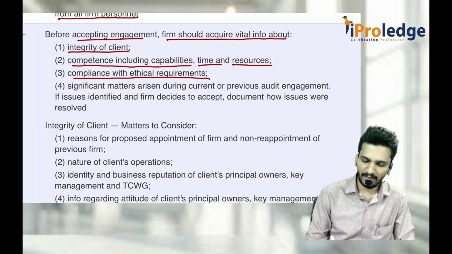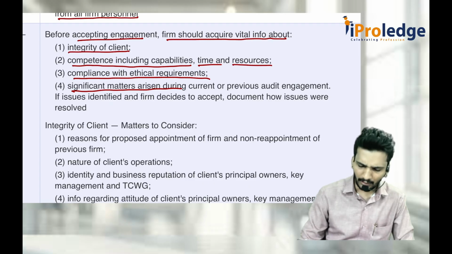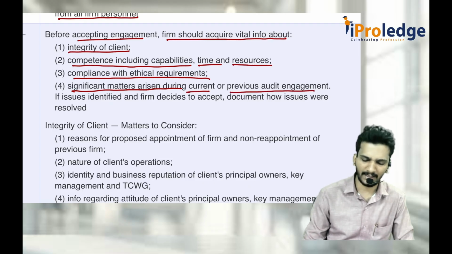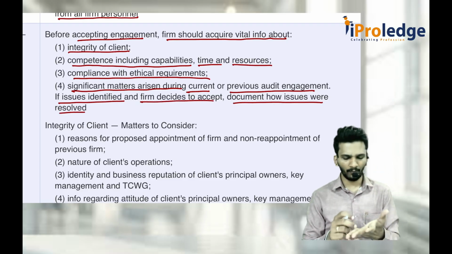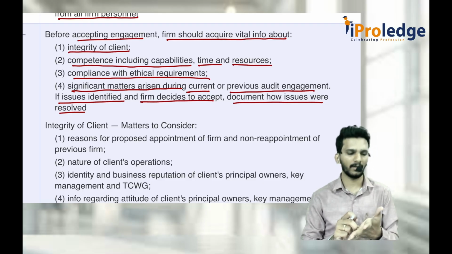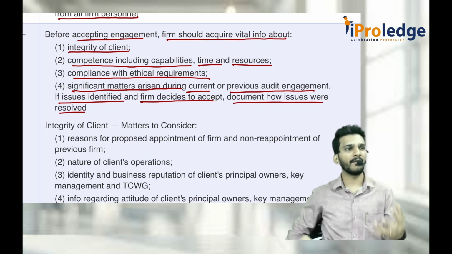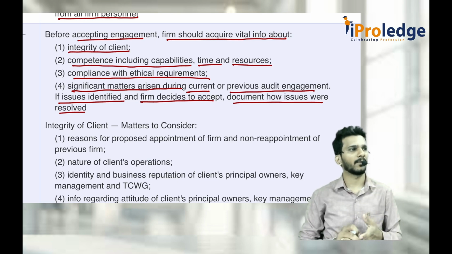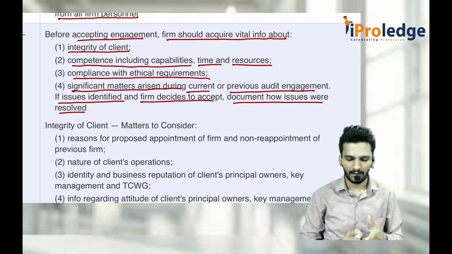Later, significant matters arising during the current period or previous audit engagement. If issues are identified and the firm decides to accept, then document how the issues were resolved. Consider you found some issues with the client and still decided to accept the client, then you document on what basis you are accepting. What is the convincing point for you to accept that client? Why don't you reject that client because of the other things?